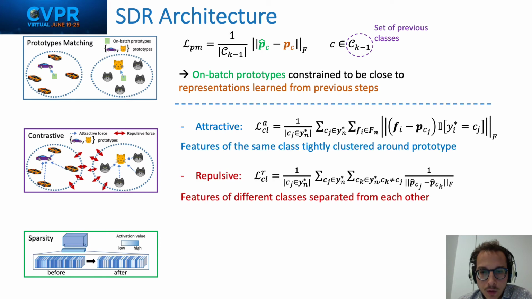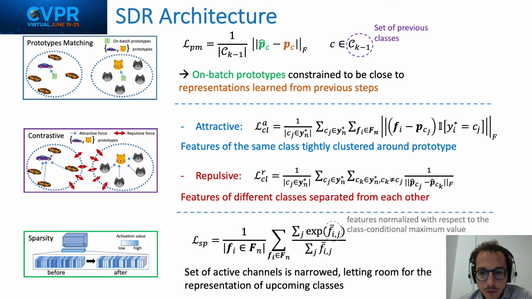Second, we design a new way of disentangling features, which is inspired from contrastive learning and clustering techniques. This constraint is formed by a combination of an attractive force, which clusters features of the same class tightly around the prototype, and a repulsive force, which separates features of different classes.